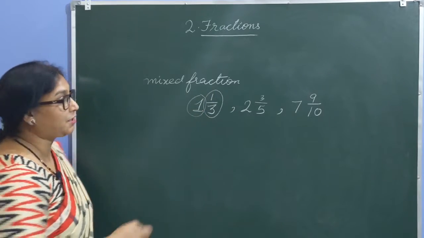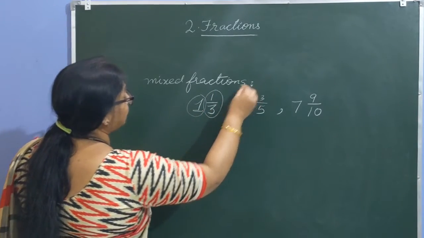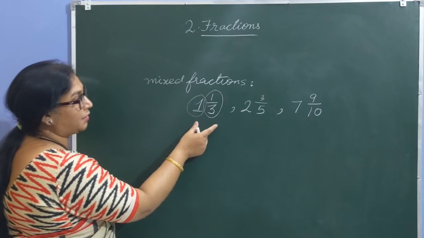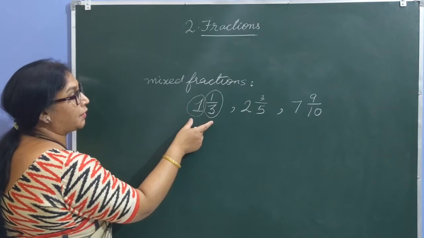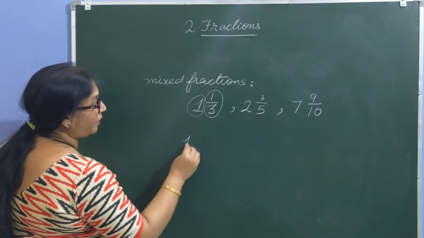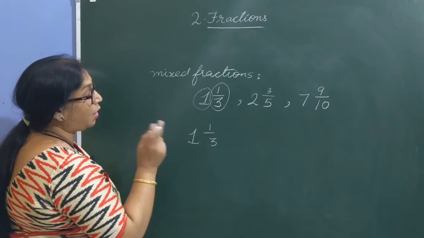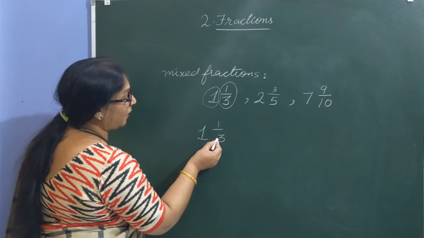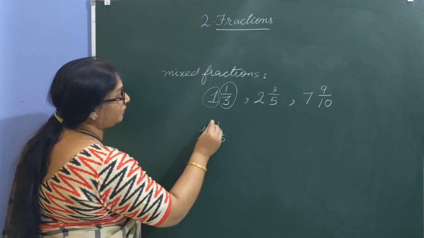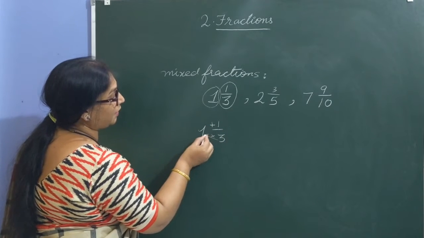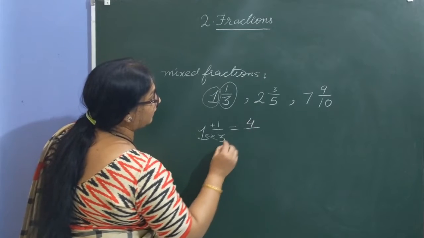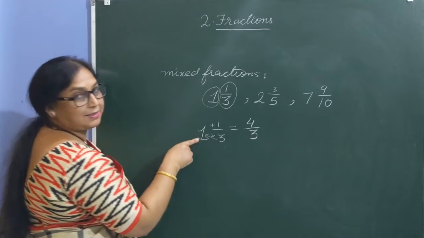So what are mixed fractions? Mixed fractions are the fractions which are in the form of a whole number and a proper fraction, and they can be easily converted to improper fractions. How? 1 whole 1 by 3. How can you change this into an improper fraction? First multiply the whole number by the denominator and sum up. So 1 into 3, 3 plus 1 equals 4 by the denominator. So 4 by 3 is the answer.